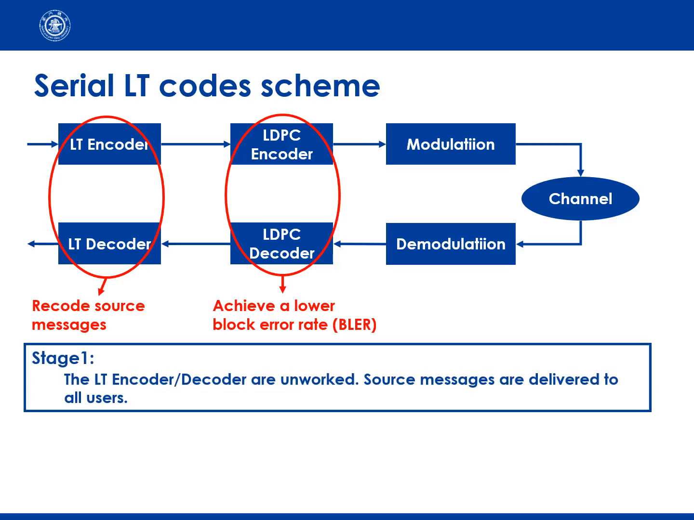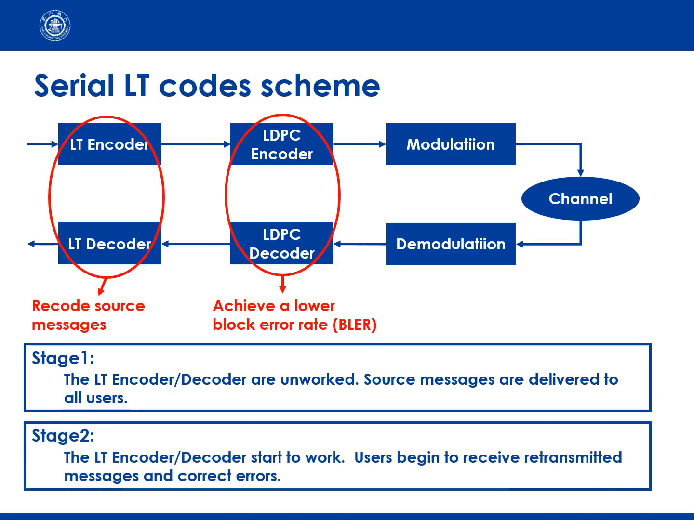In stage 1, the LT encoder and decoder are not working. Source messages are delivered to all users in this stage. After transmitting some blocks and receiving the requests from users, the base station enters stage 2. The LT encoder and decoder start to work. The coded blocks are generated and sent to users for correction. If most users check OK, or enough correction blocks have been sent, the base station comes back to stage 1 and continues to transmit the next messages.